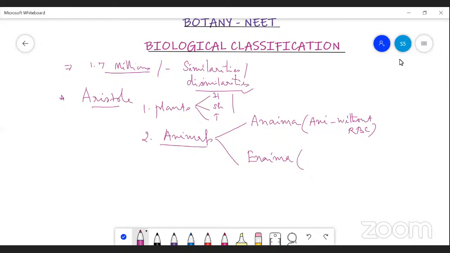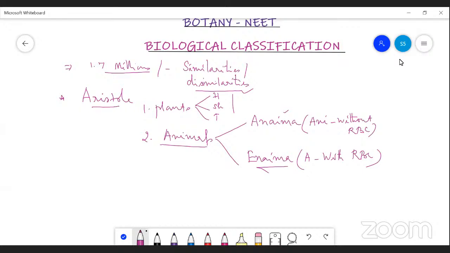Anaima are animals without RBC. So this is also one of the simplest classifications done by Aristotle, into plants and animals.